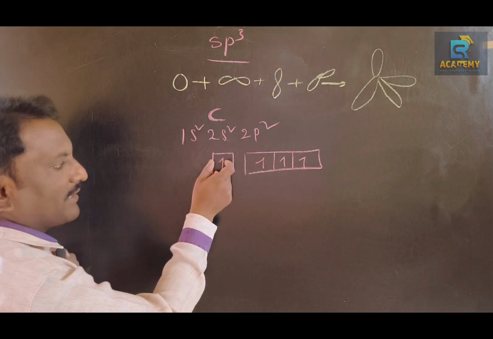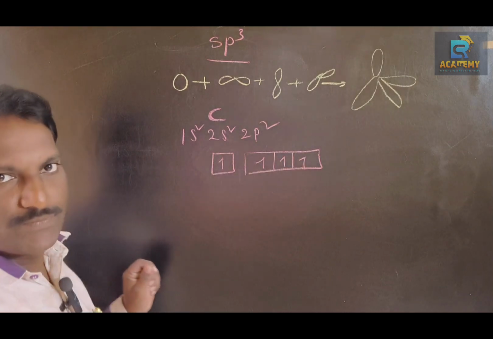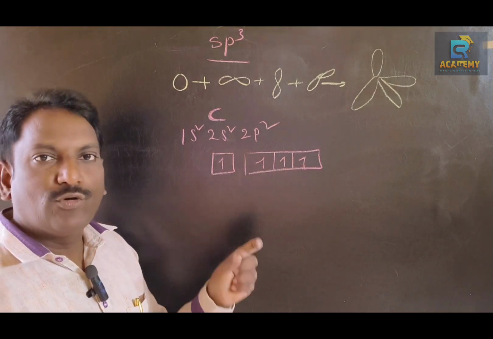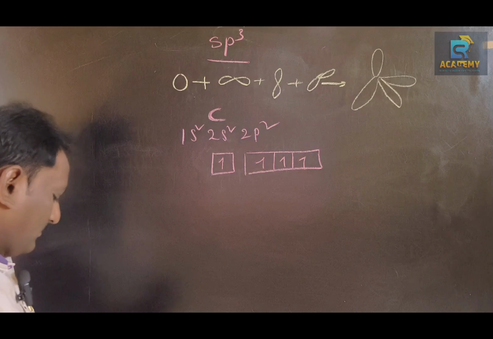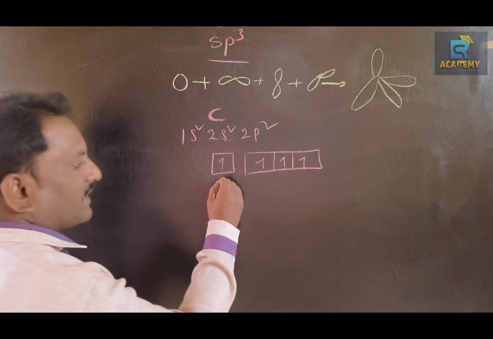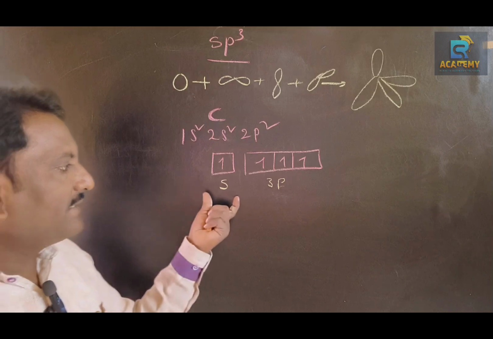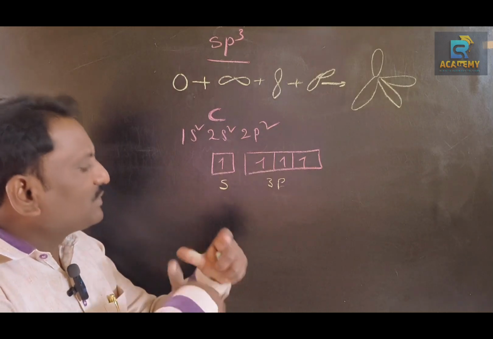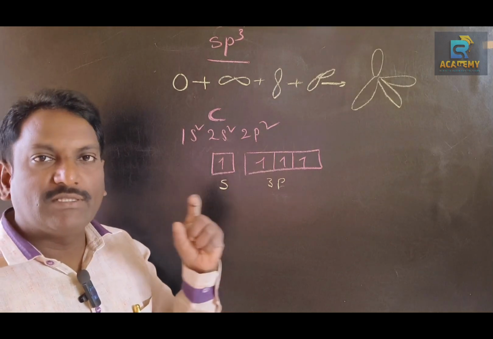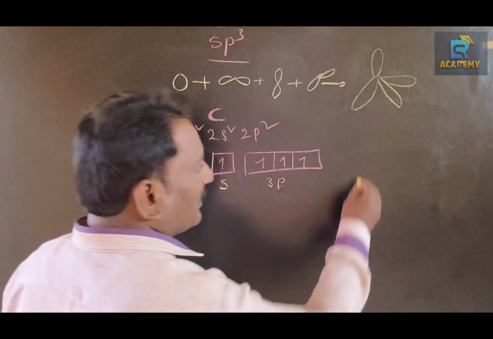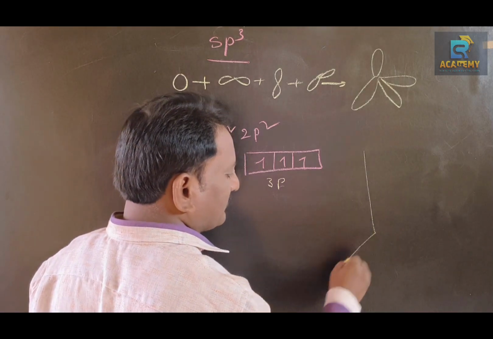We need to transfer one electron from 2s to 2p in order to get four unpaired electrons. So one s and three p orbitals mixed together give four sp3 hybrid orbitals.